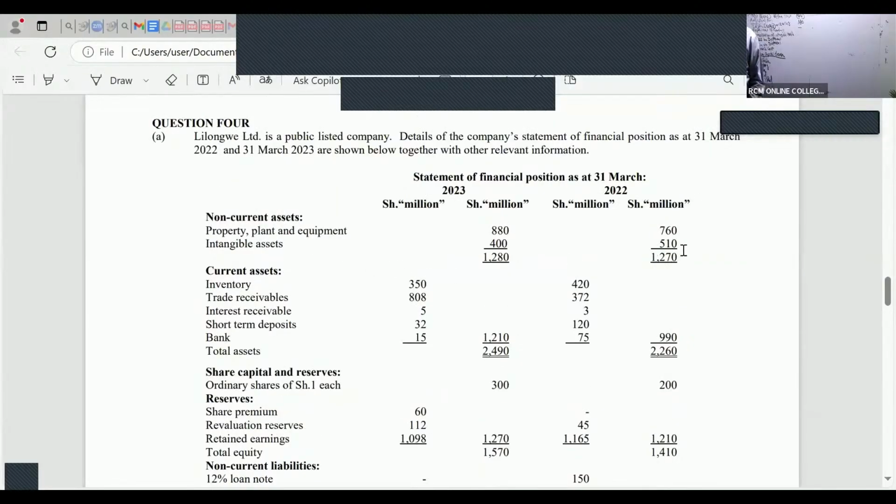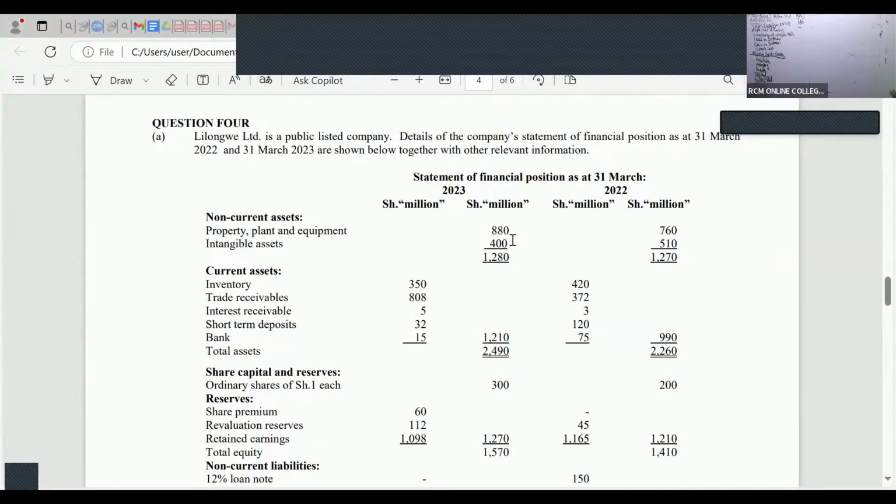The opening balance is 510, and the closing balance for the most recent year is 400. In the additional information, there is nowhere they told us that we sold any intangible asset, or that we bought any new intangible asset. So the reduction from 510 to 400 can only be a loss, what we call amortization loss.